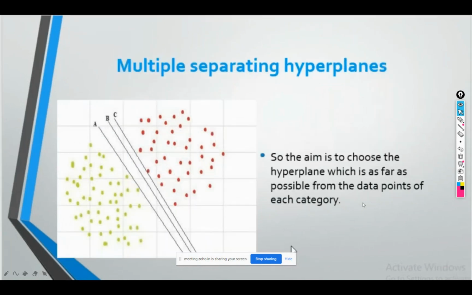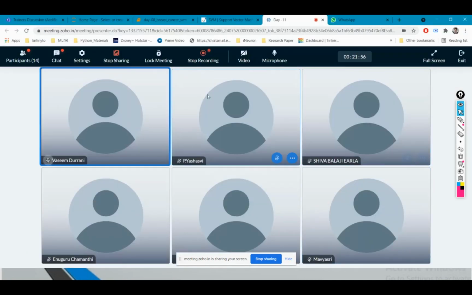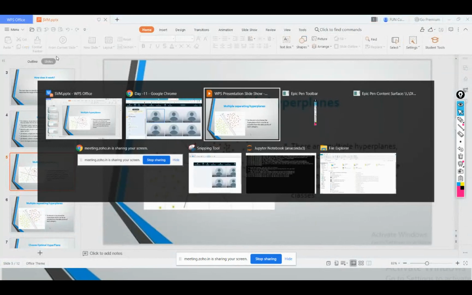But what if we have this type of lines? In this case we have 3 different lines A, B, and C. So what is the line you are going to choose? Which one according to you is the best possible line which is separating both the yellow points and the red points? Which one separates them in the best possible way? B. Okay, again our answer is B.